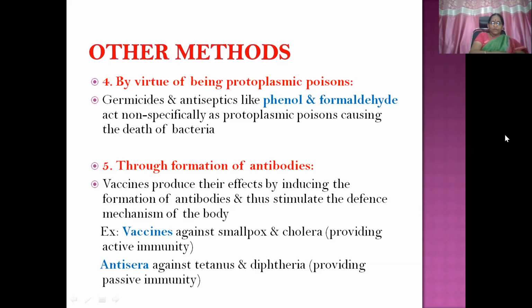Then, by virtue of being protoplasmic poisons, examples like germicides and antiseptics such as phenol and formaldehyde act as protoplasmic poisons, causing death of bacteria. And then through formation of antibodies, these all belong to non-receptor mediated actions. Vaccines against smallpox and cholera provide active immunity, and anti-sera against tetanus and diphtheria provide passive immunity.